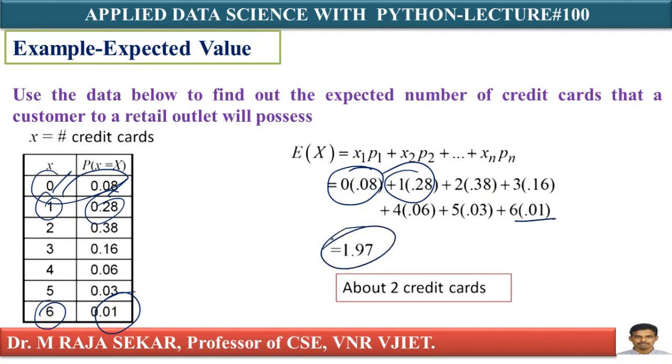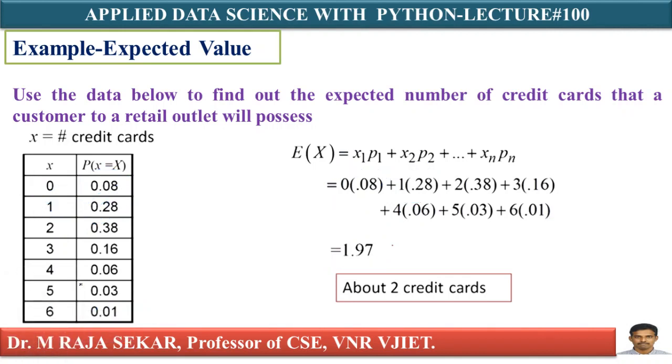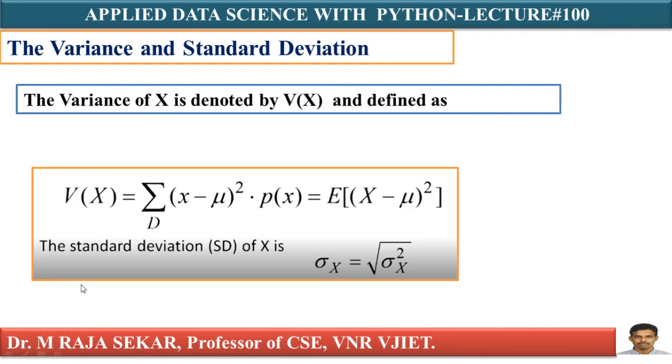You will get 1.97. What does it mean? The customers can have an average of 1.97, which can be rounded to 2. The customers can have an average of 2 credit cards. If you take any customer randomly, on average, he can have 2 credit cards. This is the first expectation value, I can say mean or mu.